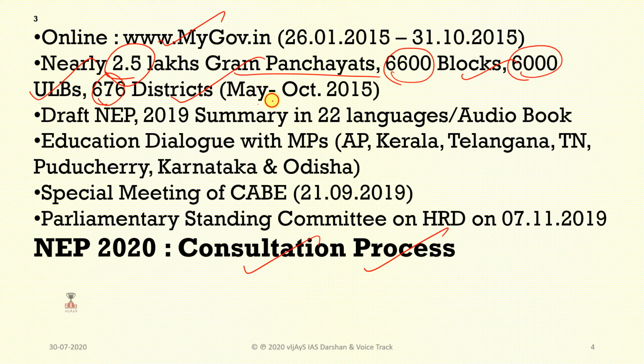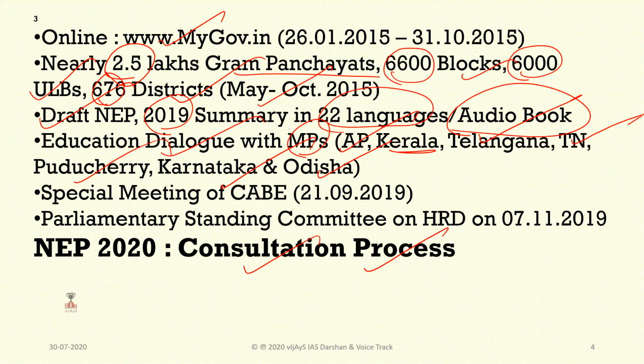From May to October 2015, the draft was made, and in 2019 it was released in 22 languages with an audiobook. An education dialogue with MPs from Telangana, Tamil Nadu, AP, Puducherry, Karnataka and Odisha was held. A special meeting was conducted with CABE last September, and a parliamentary standing committee was formed under the HRD ministry. This is the consultation process.